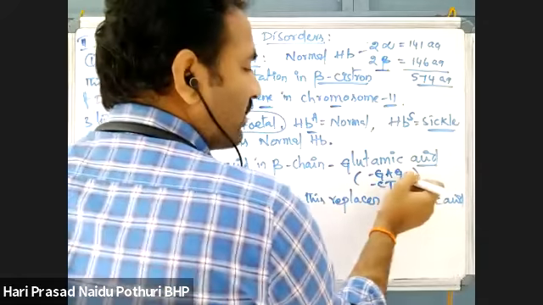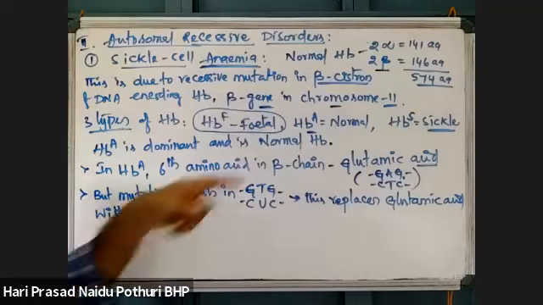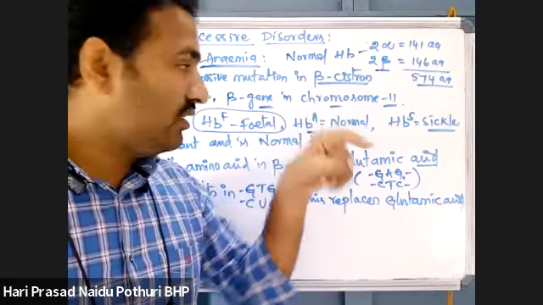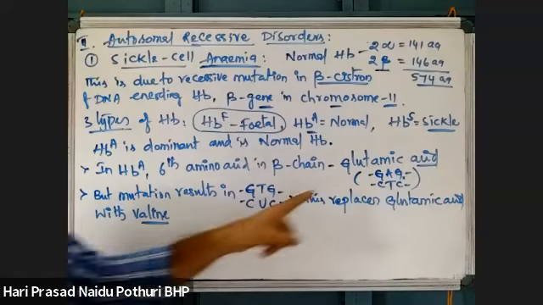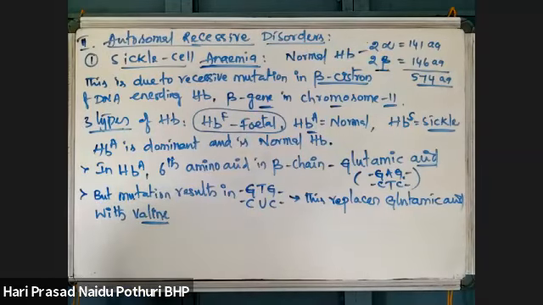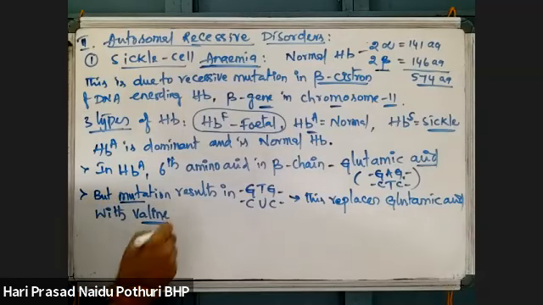The normal dominant allele has the GAG codon at the 6th position, which codes for glutamic acid. If GAG is there, then in the beta chain of hemoglobin there will be glutamic acid in the 6th position. But due to mutation, that codon is modified to GTG. GAG codes for the normal amino acid, but GUG codes for valine. So glutamic acid is replaced by valine. This is the reason for the valine.